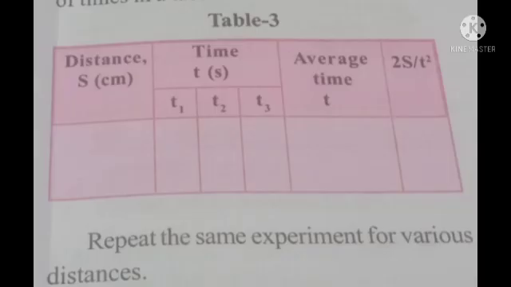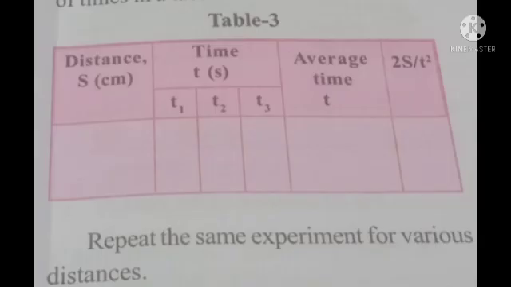S is equal to half at square. By cross multiplication, at square is equal to 2s. a is equal to 2s by t square. So 2s by t square is equal to acceleration.